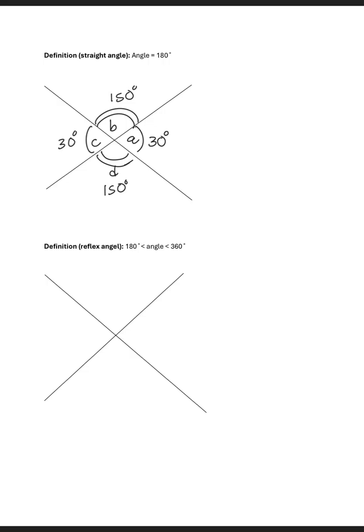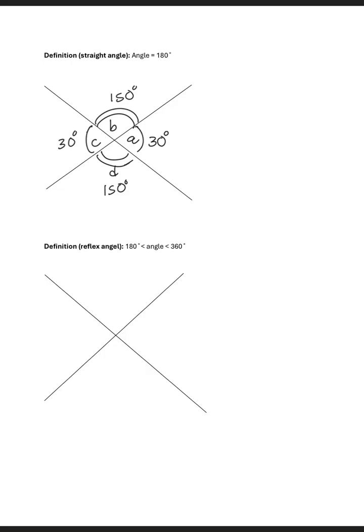Now these lines here, you see we have a single curve here. It means the angles are equal. The two curves this side and the two curves that side means this angle and this angle are equal. That's what the symbols mean. When we have same curves, it means the angles are the same. So 30 and 30, both of them have a single curve. 150 degrees, which is B and D, they both have a double curve. That means they are equal. So don't be confused by the symbols.